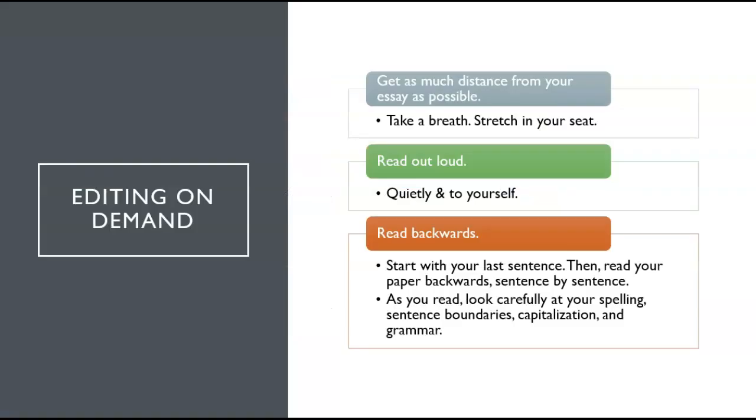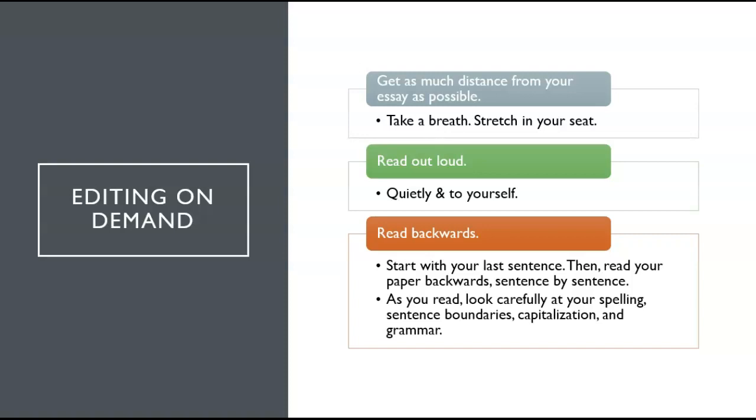After you've revised for those larger concerns, go back and spend some time editing. Get as much distance from your essay as possible. If we only have a few minutes, that's not going to be much. So take a deep breath and maybe stretch in that seat so that you can at least change your body a little bit. Then, I know you're in a room with other people, but read out loud and don't start with the beginning.